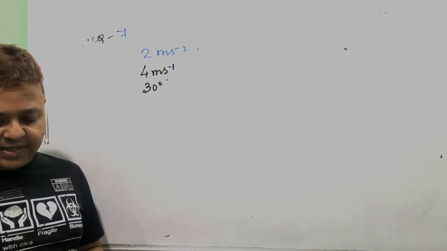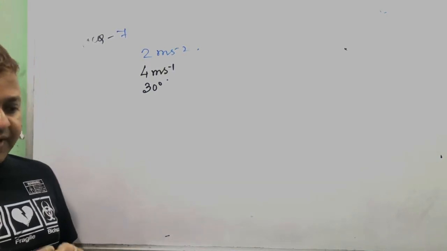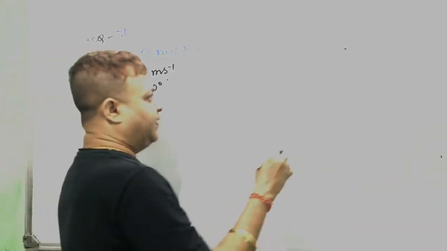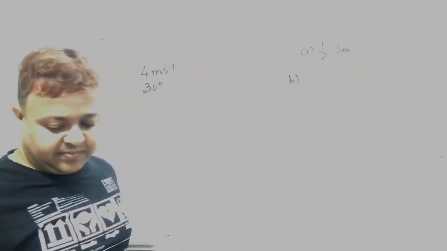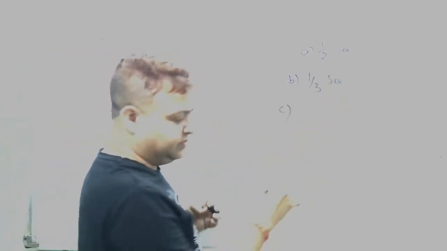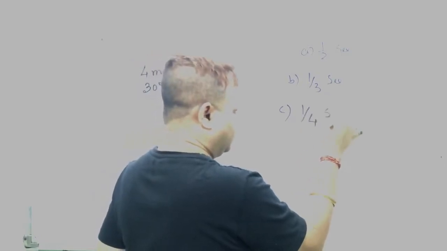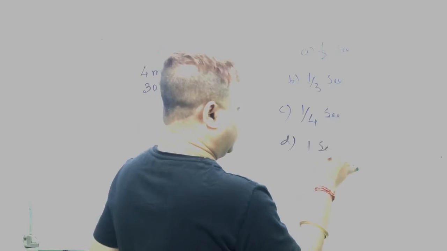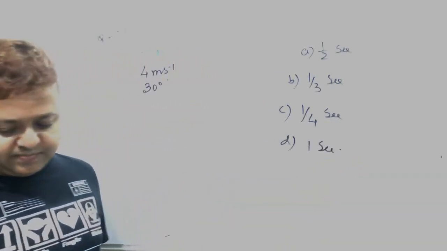Find the time taken by the ball to return to the floor.